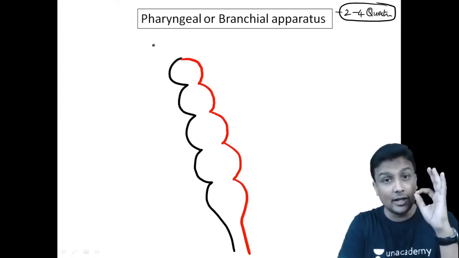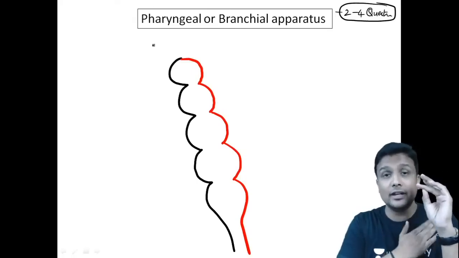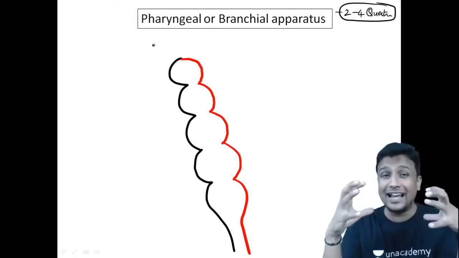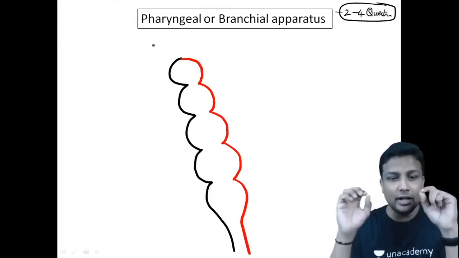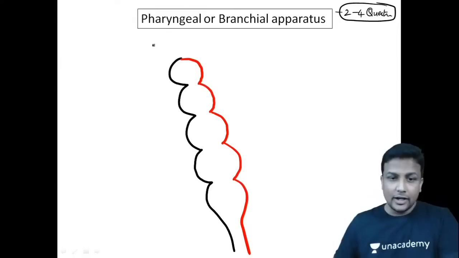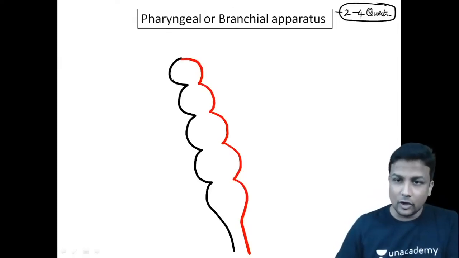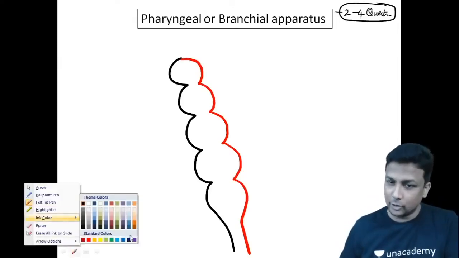There are three terms here: the clefts, pouches, and arches. And I have seen in the regular classes that students don't have clarity between the clefts, pouches, and arches: ectoderm, endoderm, and mesoderm. Now, whatever I wrote or drew here in the black color, remember that is your ectoderm.